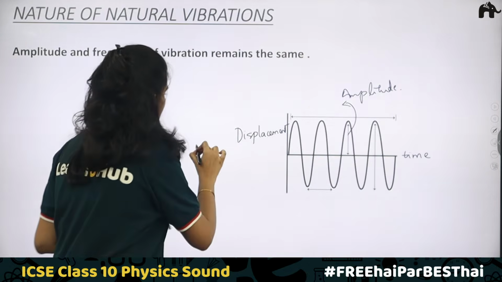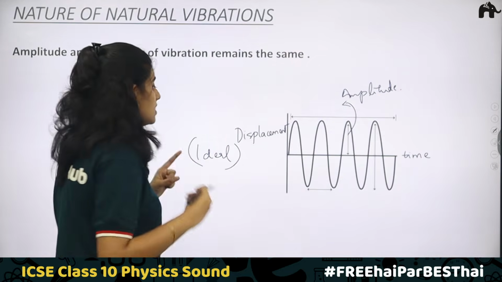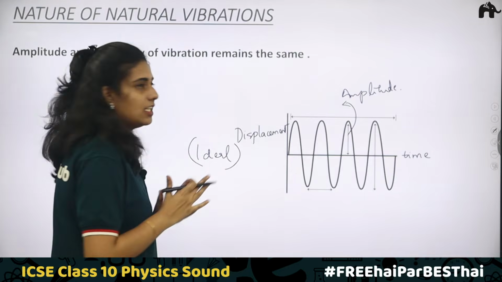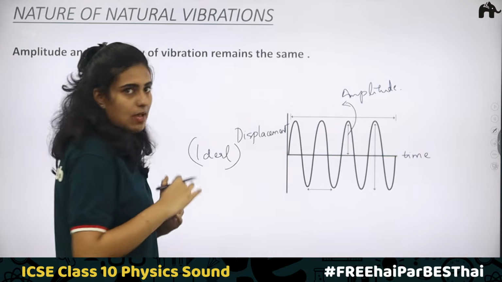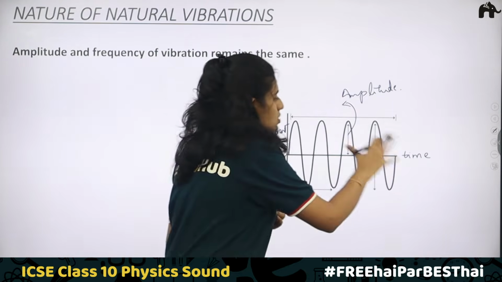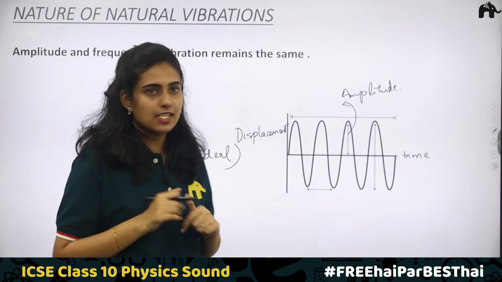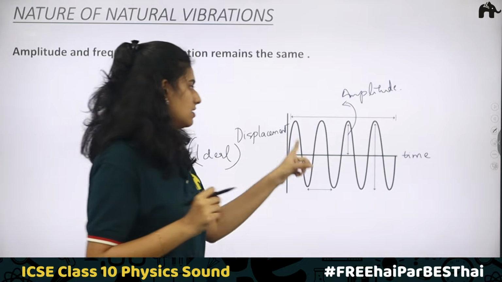So this is an ideal condition, and it happens only in the case of vacuum where there is no resistance. In normal cases, ideal conditions don't exist. If there is any resistance, let's see what happens. Here the amplitude will gradually decrease and finally the body will come to rest. So this is a normal case. Only in natural vibrations, or when you take the ideal conditions, will the amplitude stay constant.